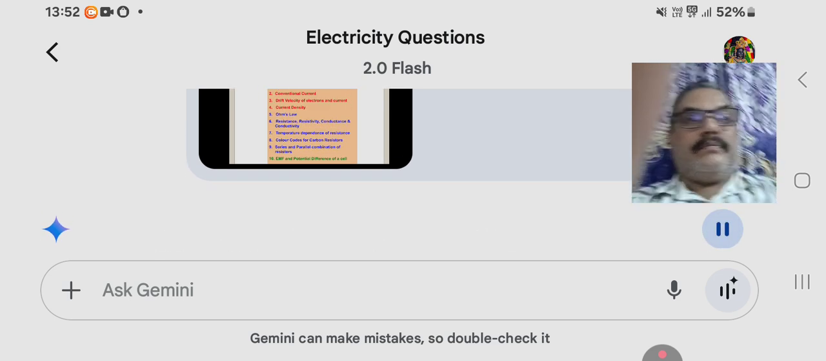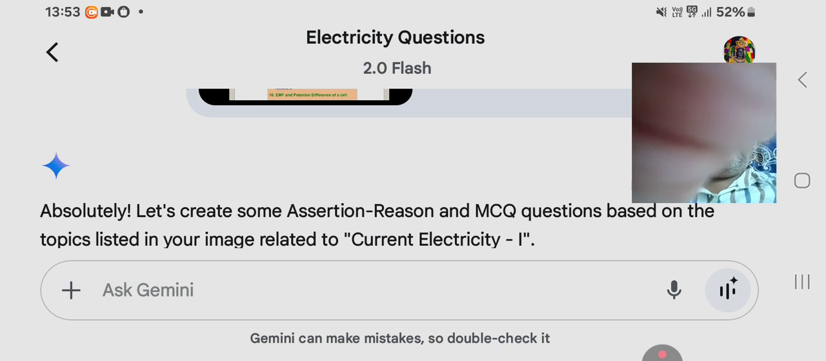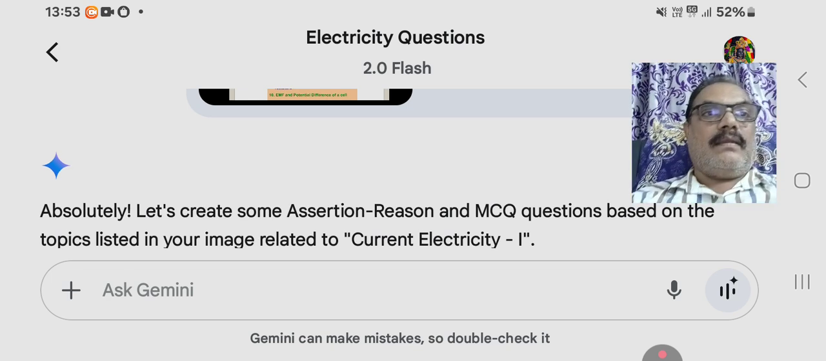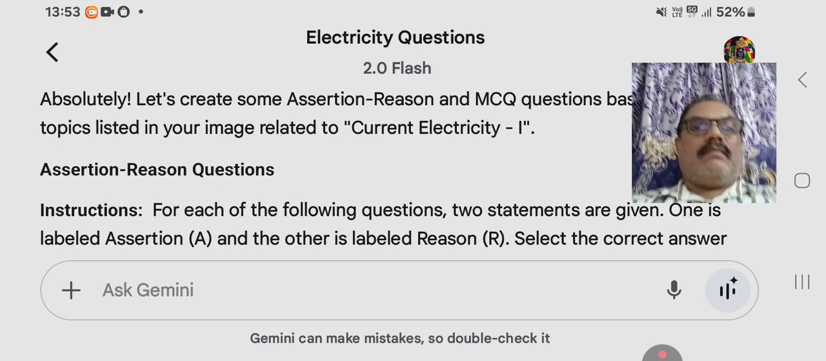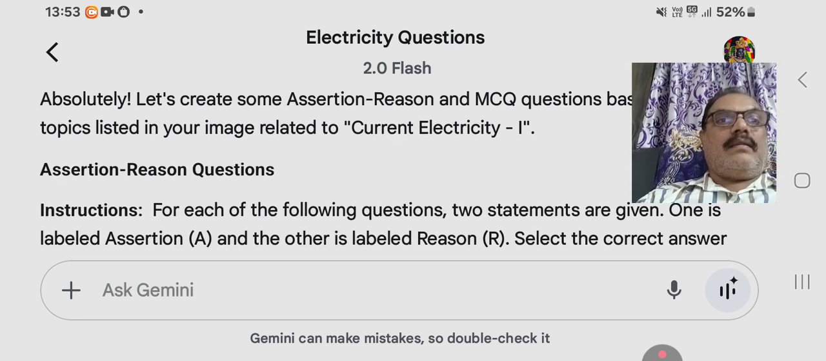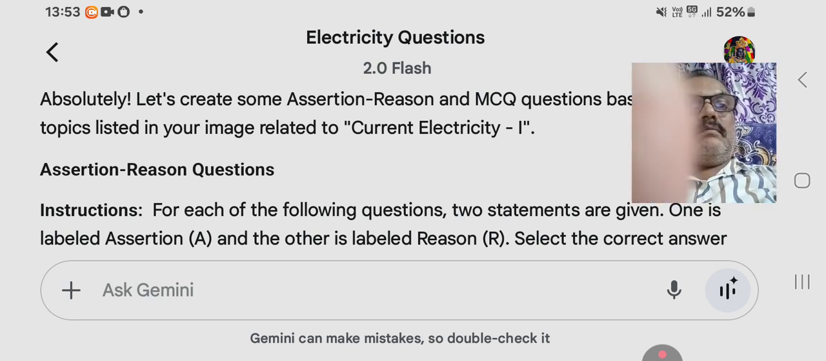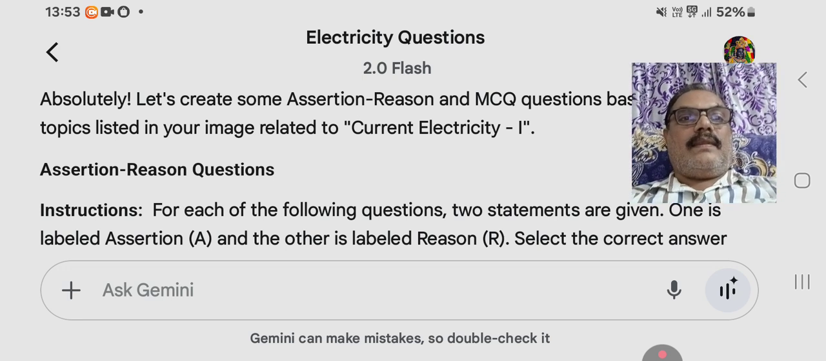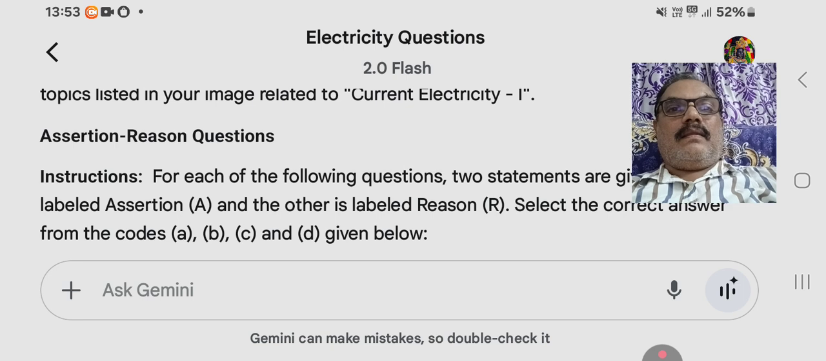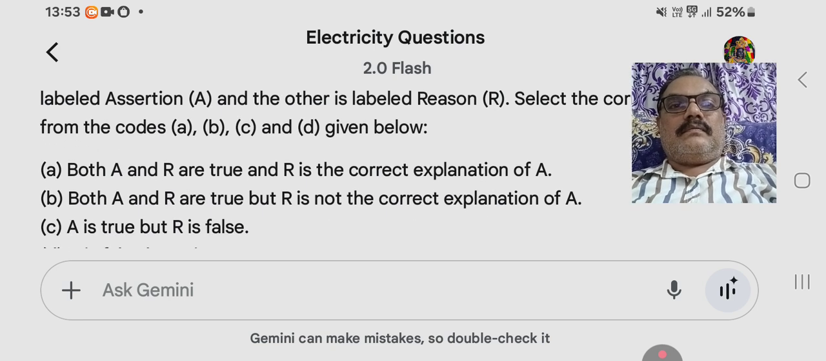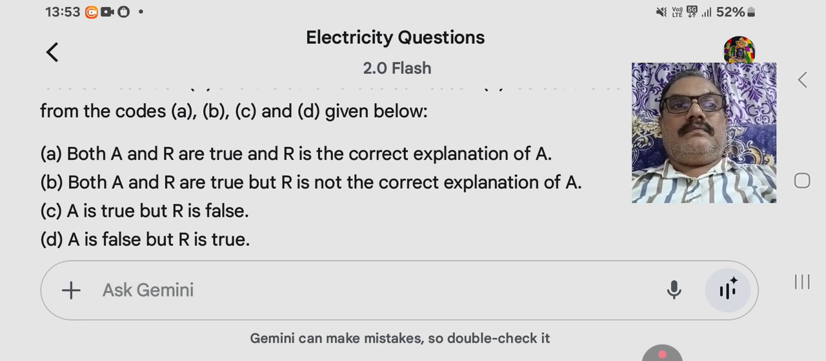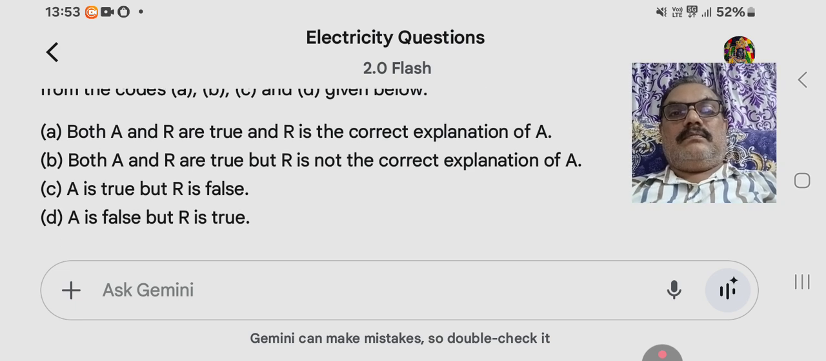Absolutely. Let's create some assertion, reason and MCQ questions based on the topics listed in your image related to current electricity. I. Assertion, reason questions. Instructions: for each of the following questions, two statements are given. One is labeled assertion, A, and the other is labeled reason, R. Select the correct answer from the codes A, B, C and D given below. A. Both A and R are true, and R is the correct explanation of A. B. Both A and R are true, but R is not the correct explanation of A. C. A is true, but R is false. D. A is false, but R is true.